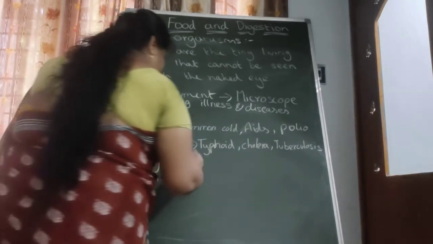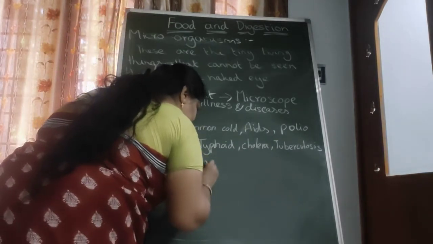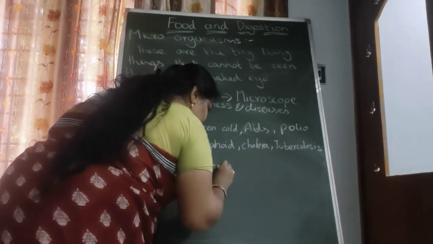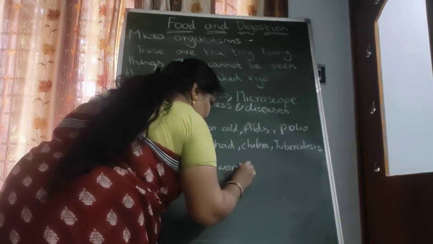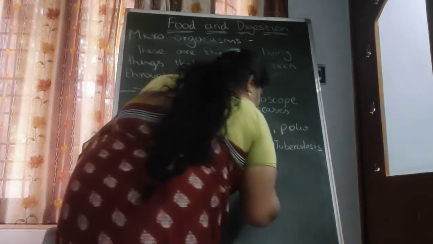Next, fungi. Fungi causes ringworms and dandruff.